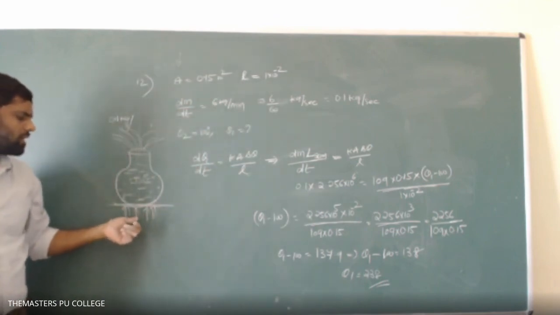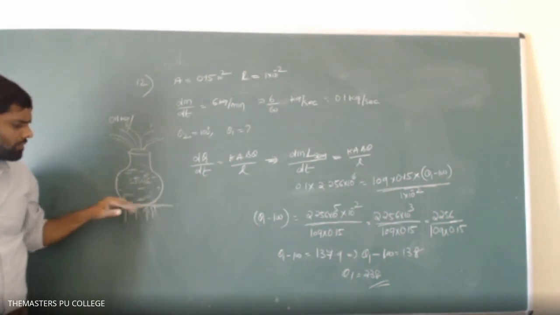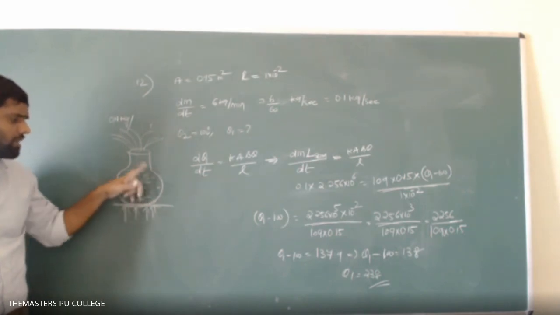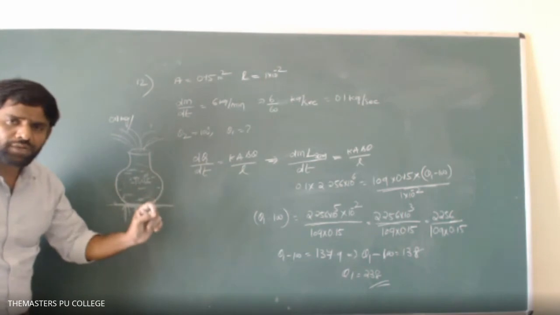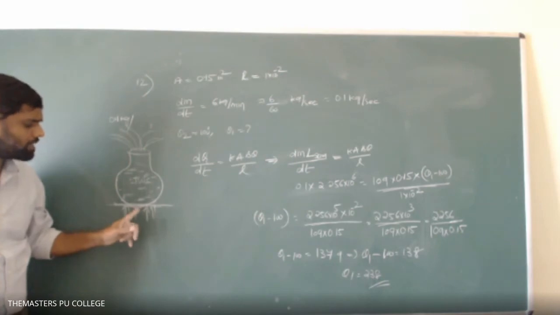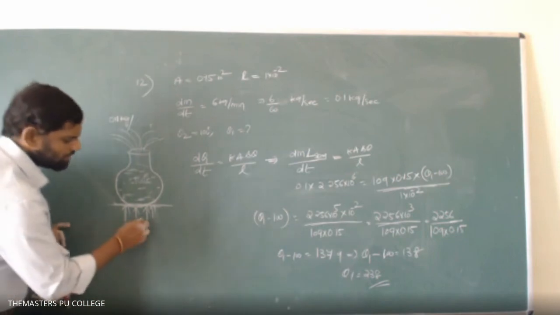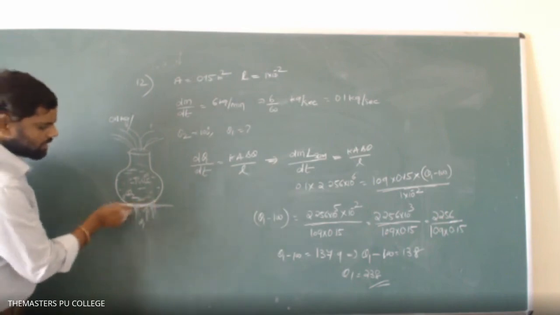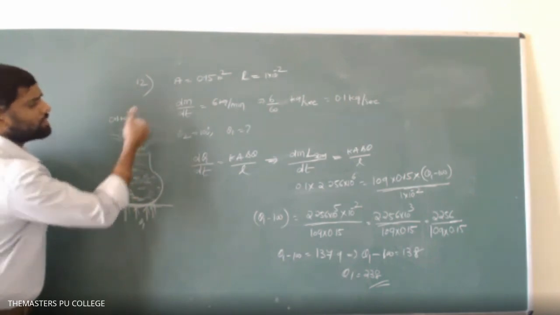So what they are asking: the thickness of this brass layer is 1 centimeter. This side, inside, is 100 degrees centigrade, which is kept constant because the phase of the water is changing from liquid to gas. During the phase change, the temperature of the substance remains unchanged. They are asking what is the temperature of this side of the gas boiler. So let it be theta 1 on this side and theta 2 on this side. What is the heat that will flow? That heat is used to evaporate this water into steam.